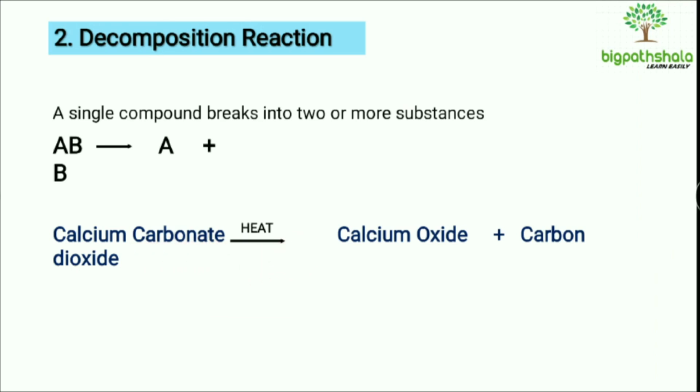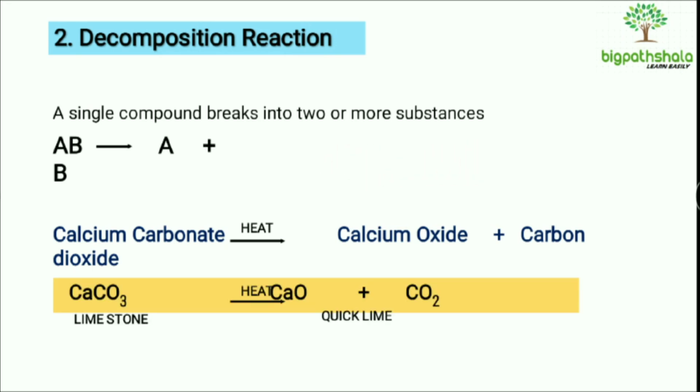Calcium carbonate when heated gives out calcium oxide and carbon dioxide. So you have to keep this in mind. Whenever decomposition reaction takes place, bonds are broken. So bonds between the calcium atoms and carbonate atoms are broken, right? And calcium oxide and carbon dioxide are formed. Whenever a bond is broken, energy is consumed. In order to break a bond, energy is required. So in decomposition reaction, energy is consumed. That's why decomposition reaction may also be known as endothermic reactions, right?